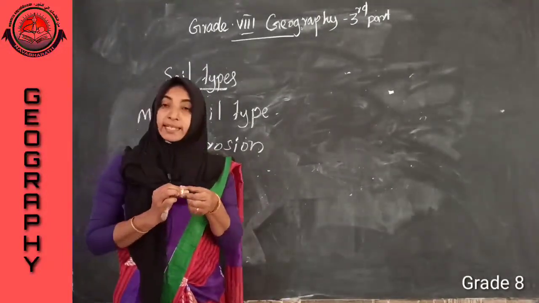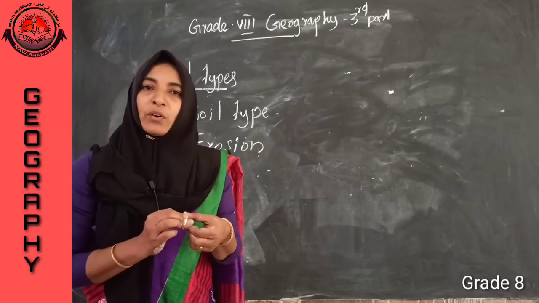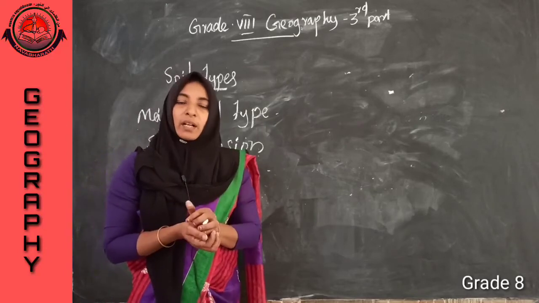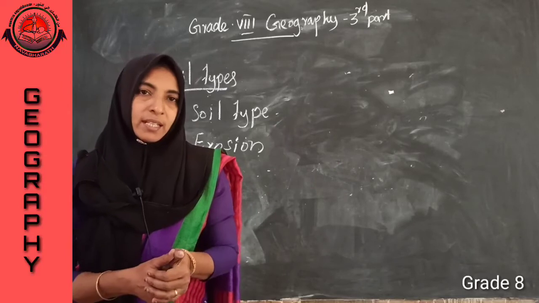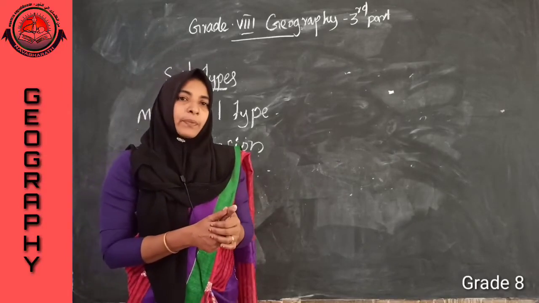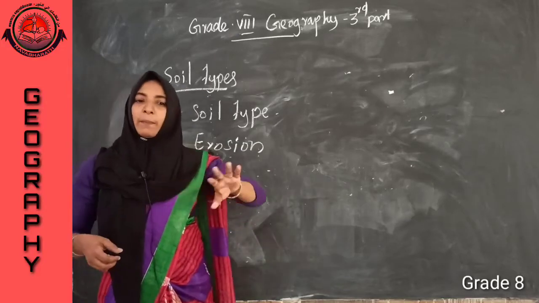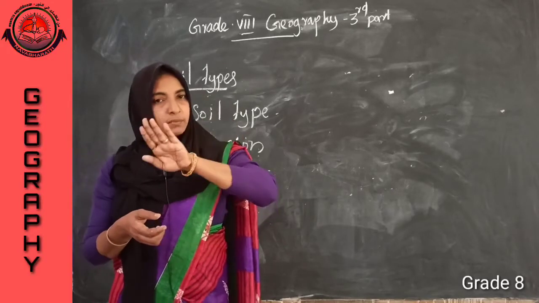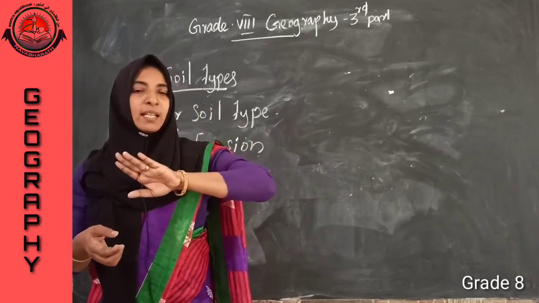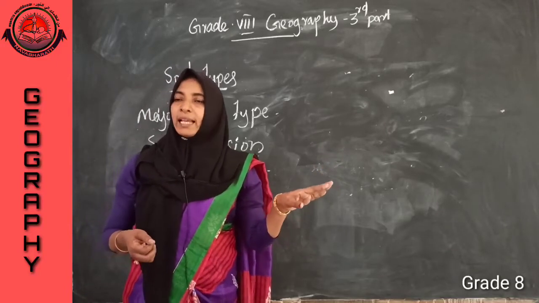Soil erosion is a process by which the upper layer of the soil is removed, washed away from the surface of the earth. That process is known as soil erosion.